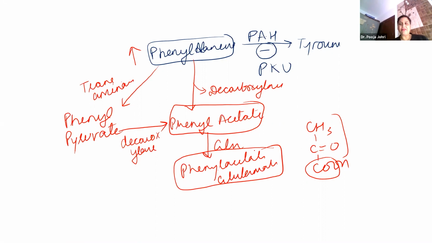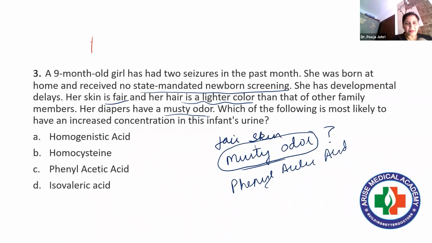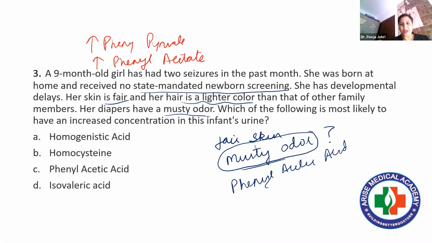So the biochemical manifestations of phenylketonuria are increased concentration of phenylpyruvate and increased concentration of phenylacetate. This musty odor is due to the increased concentration of phenylacetate. So the answer is simple: phenylacetic acid.